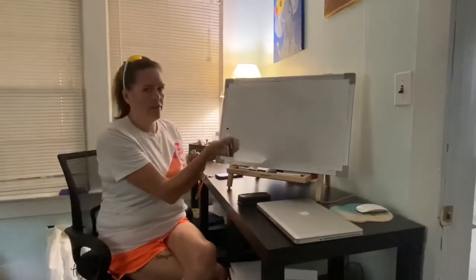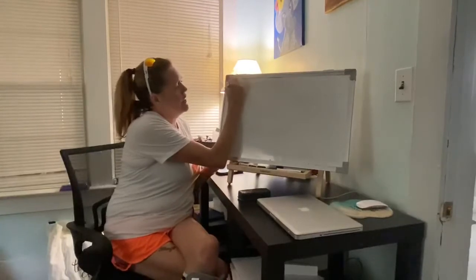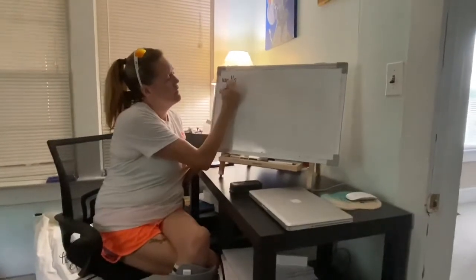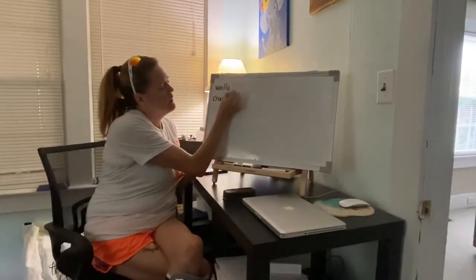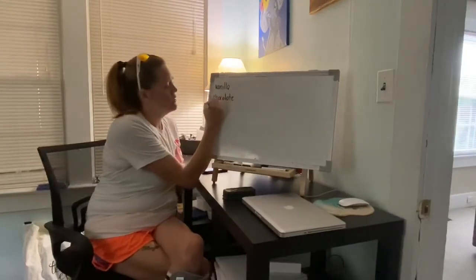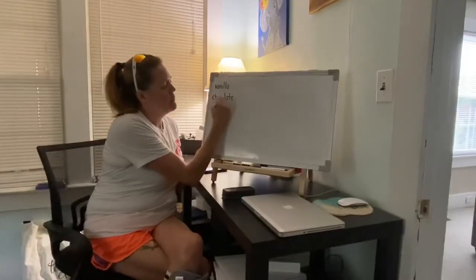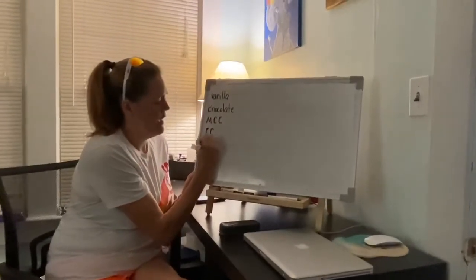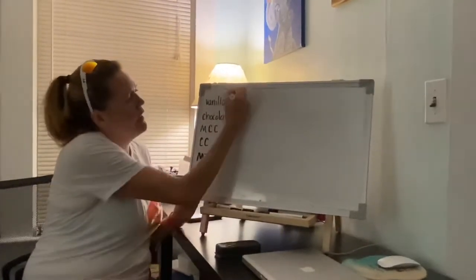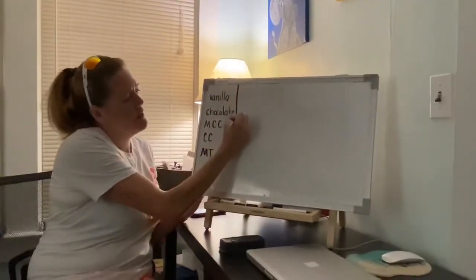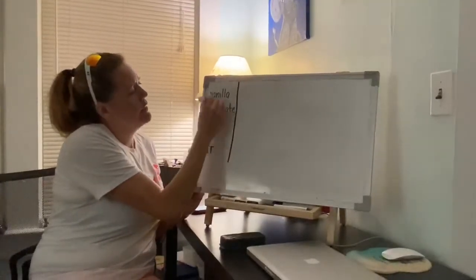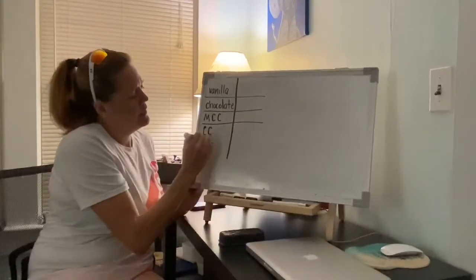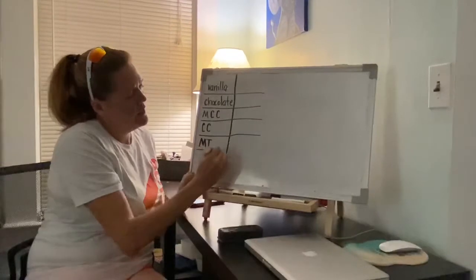So I'm going to write down our flavors that we voted on. We voted on vanilla, chocolate, let's see, we did mint chocolate chip. I'll just put MCC again. We did cookies and cream. And we did Moose Tracks. Alrighty. I'm just going to put a little line here. And I'll make a little line here. Just so we can see it. It'll be nice and neat. There we go.